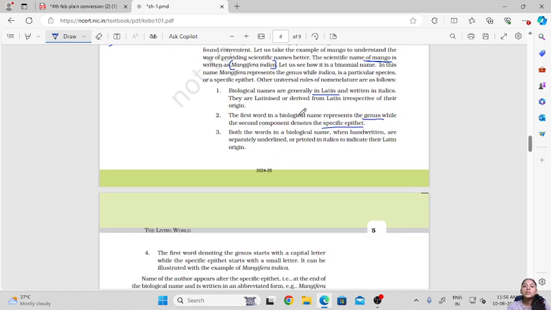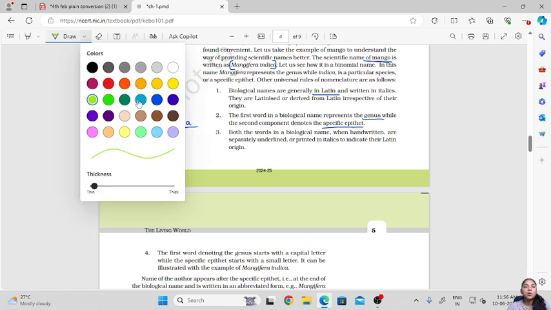Both these words in a biological name, when handwritten, are separately underlined. So for example, when I have to write Mangifera indica, when handwritten, both these names should be underlined separately, and the first alphabet of the generic name should always be capital, and the first alphabet of the specific epithet should always be a small letter.